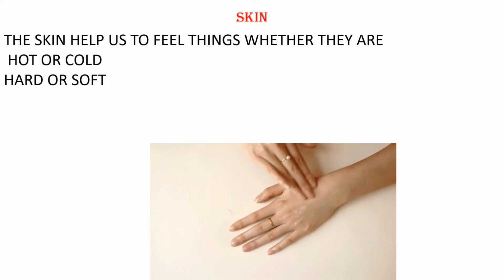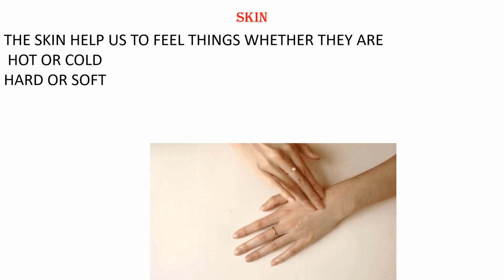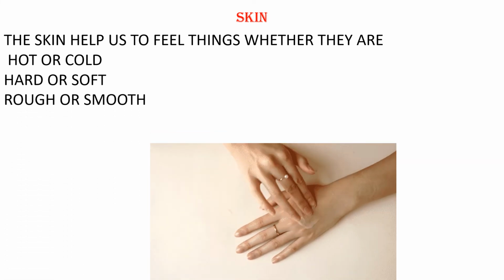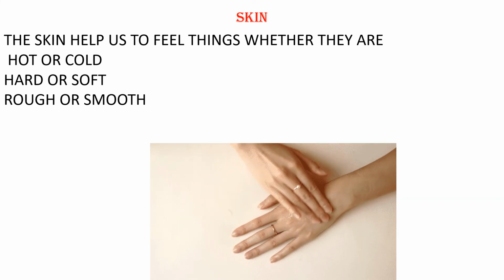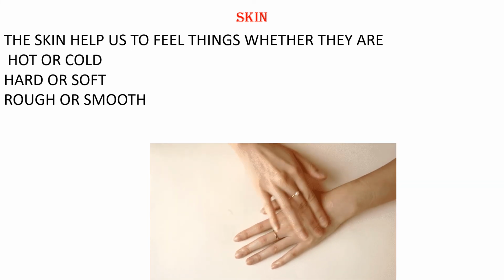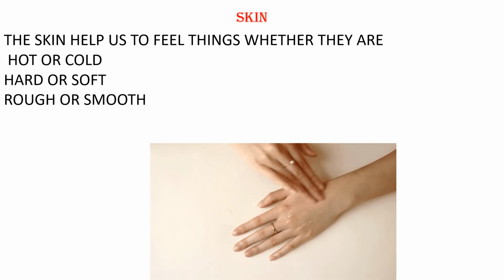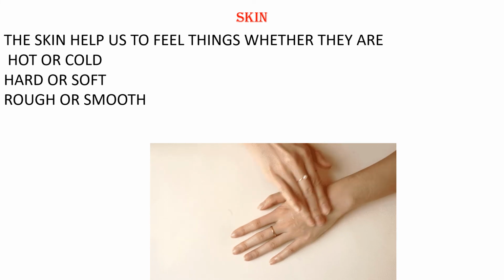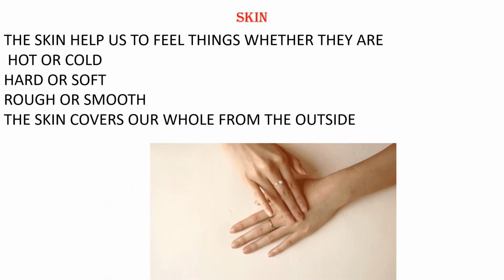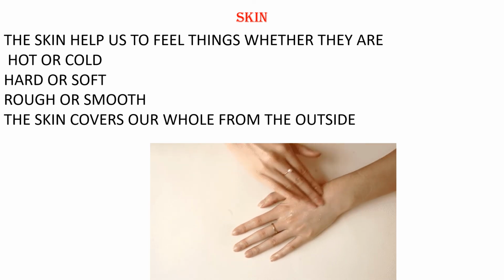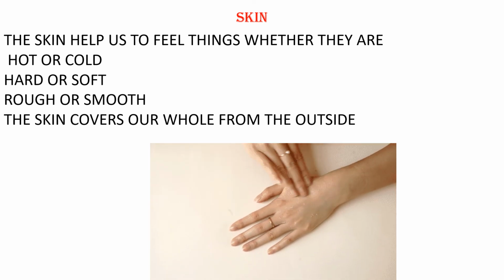So our skin only tells us whether this is a hard item or a soft item, and our skin also tells whether it is rough or smooth. Rough ante garukuga undatam, smooth ante smooth ga undatam. Okay, and our skin covers our whole body from outside.